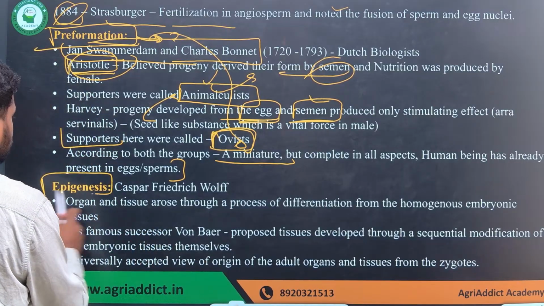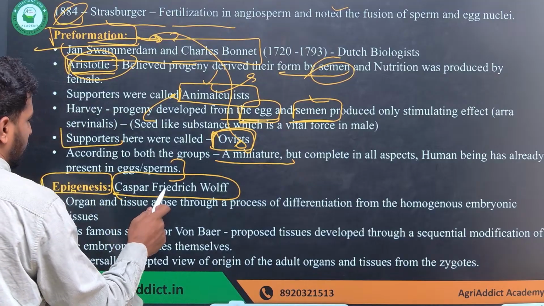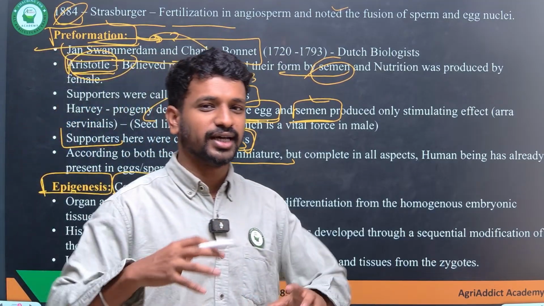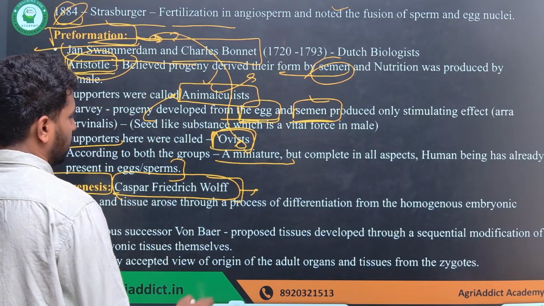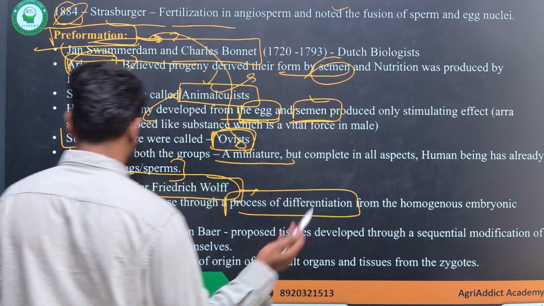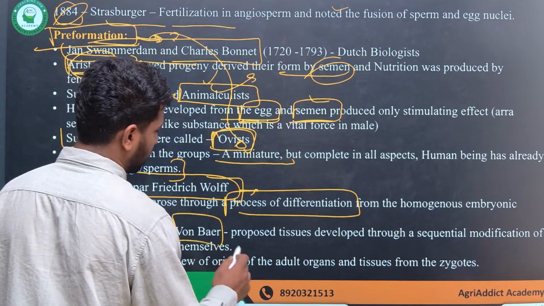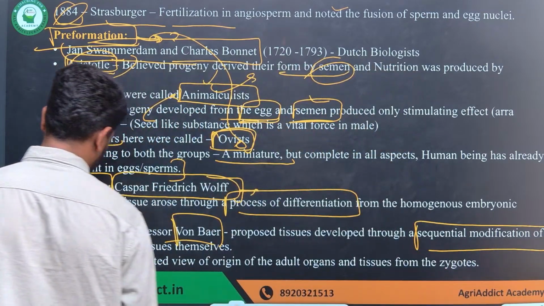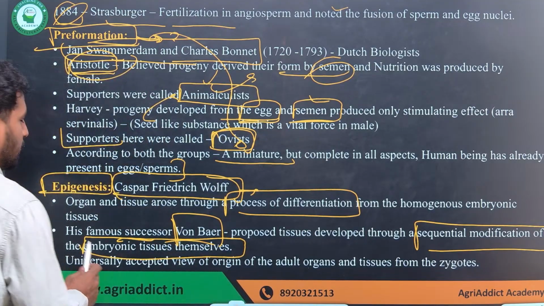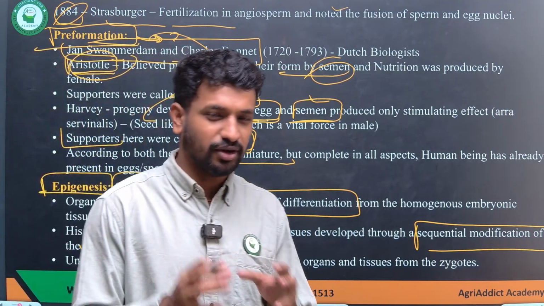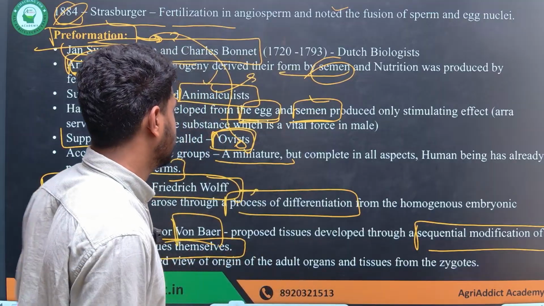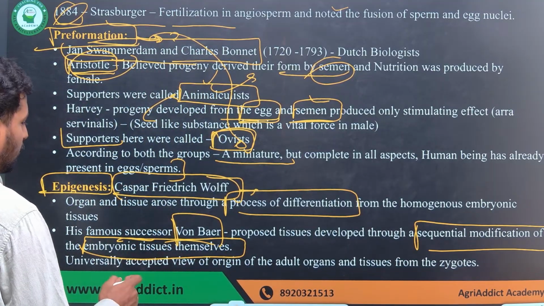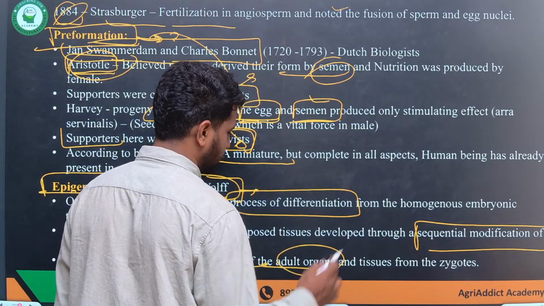Next, there is epigenesis. What does epigenesis talk about? It is by Caspar Friedrich Wolff, who talked about differentiation, how the organs develop in organisms. It is because of the process of differentiation. Later his famous successor von Baer said that tissue development happens through sequential modification of the embryonic tissue developed after the zygote is formed. Because of the differentiation of tissues, new tissues are formed. This is what epigenesis explains, and it is the mostly accepted explanation of organ development, the origin of adult organs, till today.